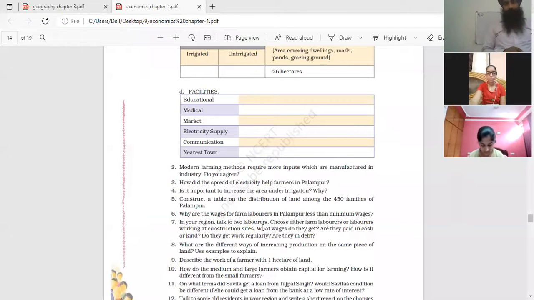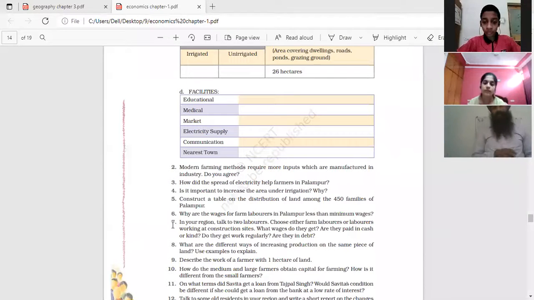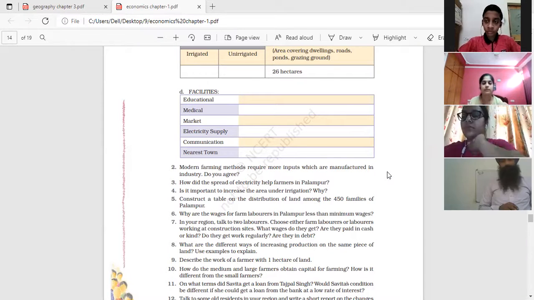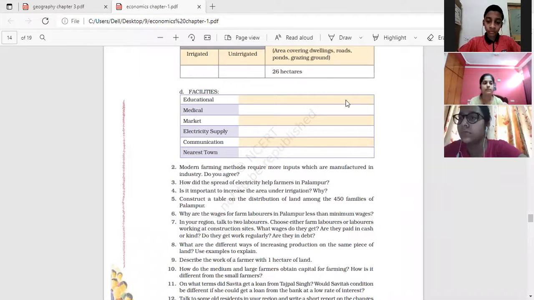Next one, sixth question. Why are the wages for farm laborers in Palampur less than the minimum wages? What are the reasons? Yes, Dia. Many people are employed, which makes their per capita income lower.